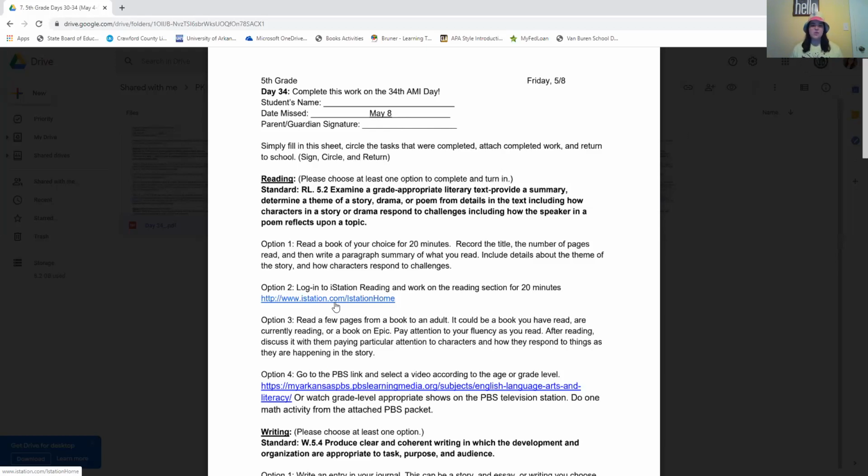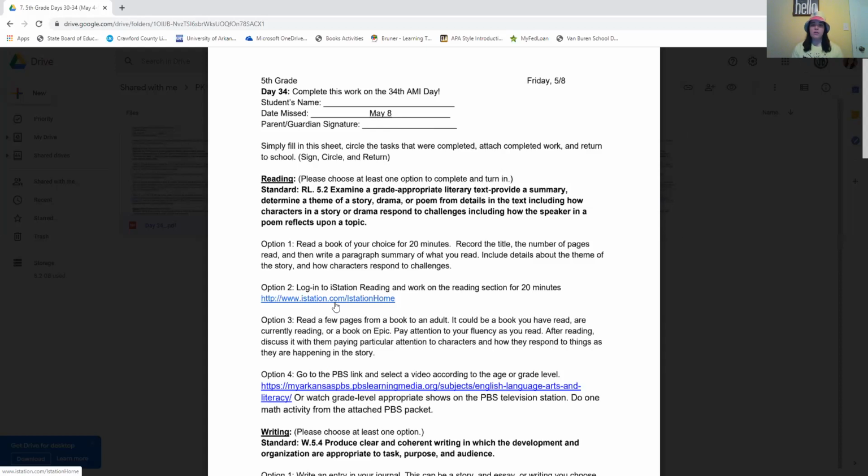Option three says read a few pages from a book to an adult. It could be a book you have read, are currently reading, or a book on Epic. So you do have access to Epic at home. So if you need the class code for that, please message me. Pay attention to your fluency as you read. After reading, discuss it with them, paying particular attention to characters and how they respond to things as they are happening in the story. So read a few pages from a book to an adult.